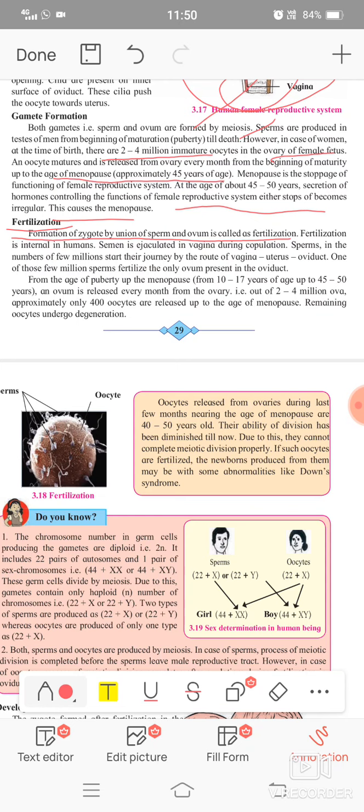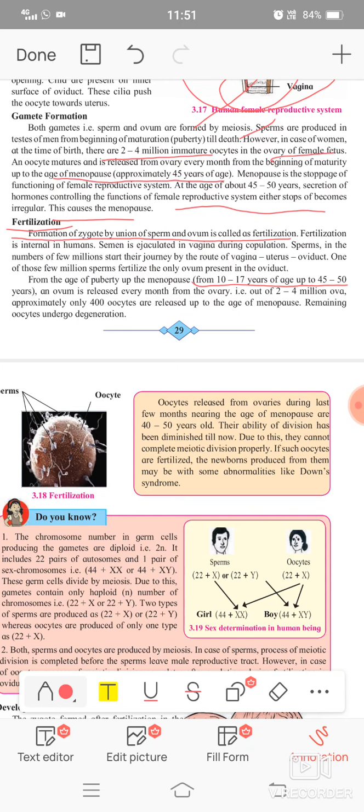From the age of puberty, at 10 to 17 years, up to menopause at 40 to 45 years, is the age of releasing an ovum every month by the female body. At the time of birth of a girl child, 2 to 4 million ova are present in her body, but approximately only 400 oocytes are released up to the age of menopause.